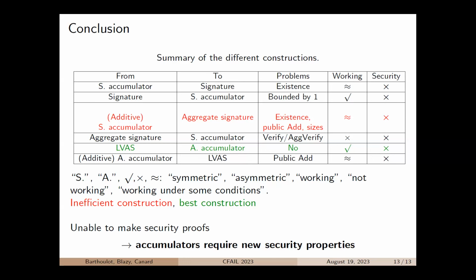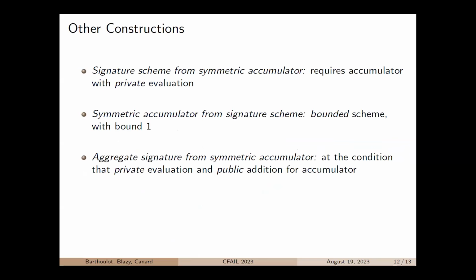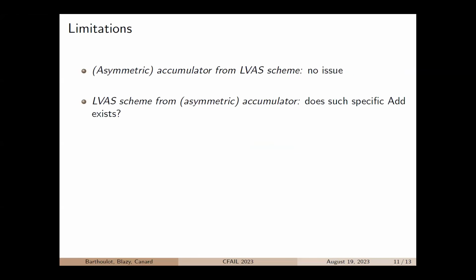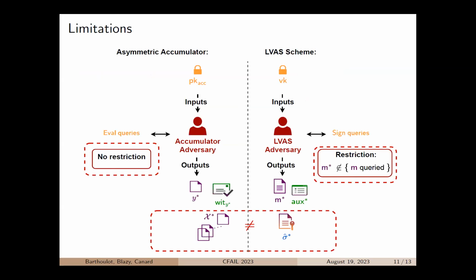Well, for the security failure, it was something that we saw quite straightforward. Because the thing is, we attended the presentation last year of locally verifiable aggregate signatures, and at the end we were, oh, that's something we understand from the beginning to the end, and it's perfect, because we know it. But when you look at the security definitions, for the asymmetric case, here you have to produce a set and the accumulator is computed honestly, while here the aggregate signature is forged.